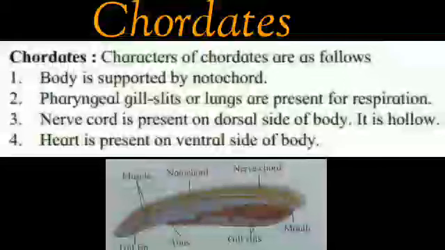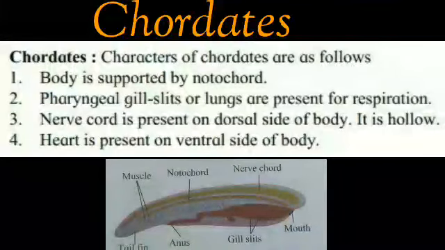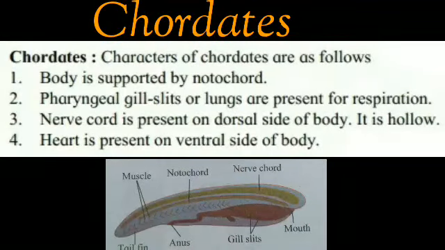Pharyngeal gills, slits or lungs are present for respiration. Third characteristic is the nerve cord is present on the dorsal side, that is near the surface of the body. It is hollow. It is empty. Heart is present on the ventral side of the body. Ventral means inside side of the body, means lower part. Here you can see the gill slits, and the heart is not shown but it is there.